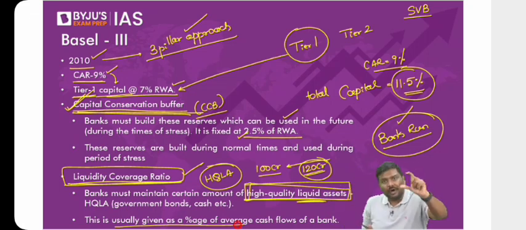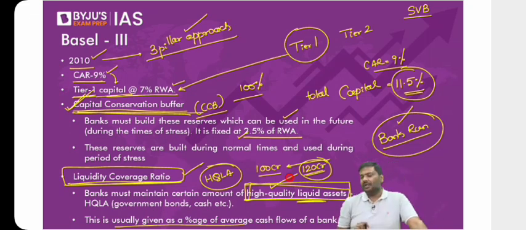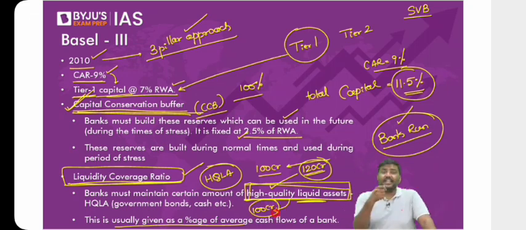Equivalent amount of that. That is 100% of that. They will have to keep it in the form of high quality liquid assets. For example, let's take a simple example. You are running a bank and you know that in the next 30 days, there could be withdrawal of 100 crore rupees. Now you'll have to keep high quality liquid assets equal to 100 crore rupees.